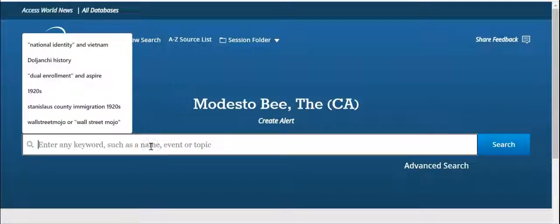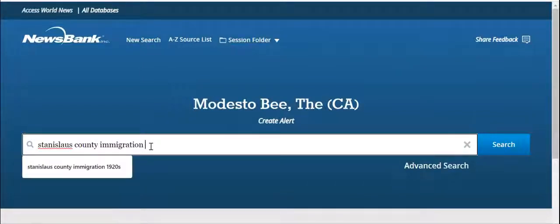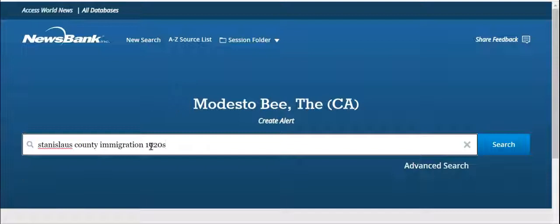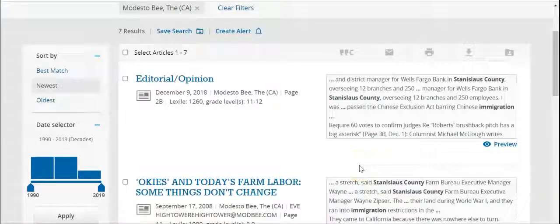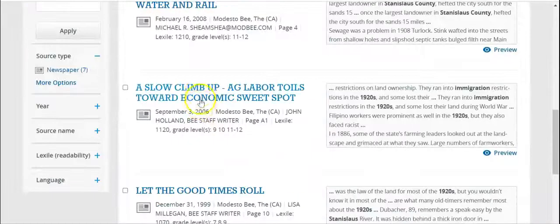For example, I can search Stanislaus County, Immigration, 1920s. Once you press the search button, you'll see a list of article titles. Simply scroll down the list until you find a title that looks interesting to you and click on that article title to read it. Let's look at this.